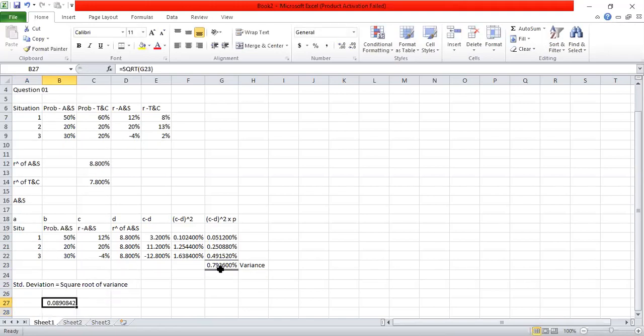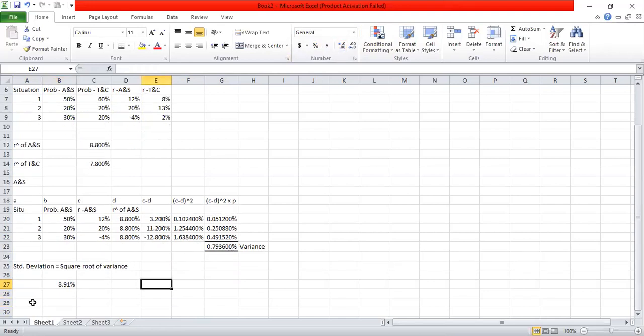So standard deviation of A and S is 8.9%, or approximately 9%. I can calculate the coefficient of variation of A and S also, CV. So CV, as we know, is standard deviation divided by the expected return, 8.8.